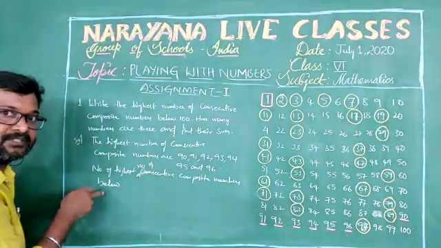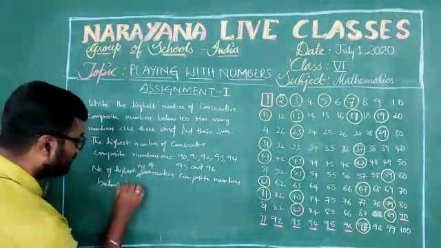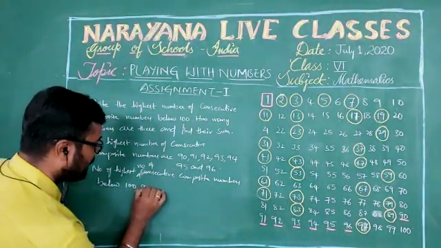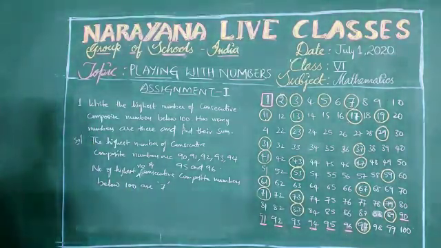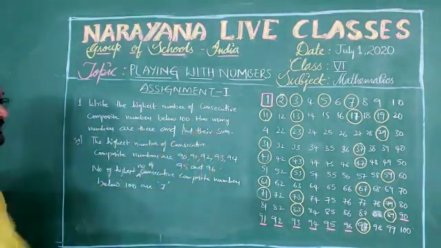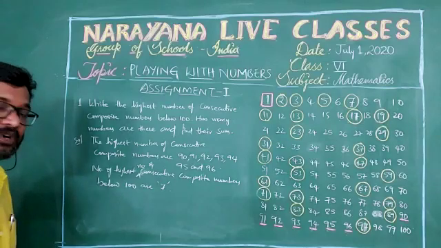We need to specify this, below 100, isn't it? Now find their sum. We need to find their sum also.